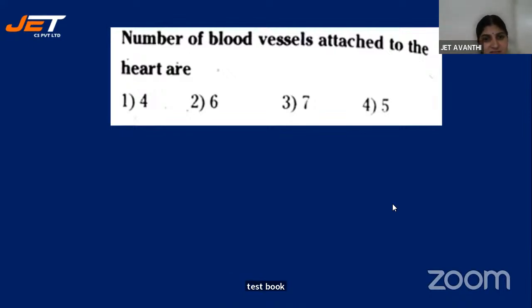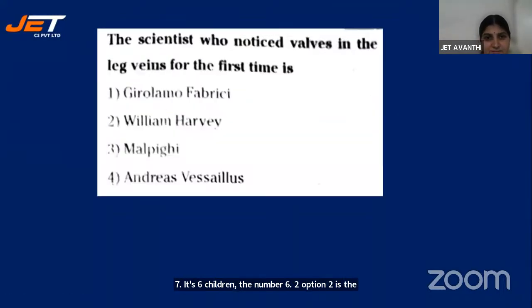Sai Vardhan has given the correct answer. Tirupati has given the correct answer. Hanish, yes. Anthony has given the correct answer. Yogita, Akshaya. It's not that, Pranati. Okay, it's not 7. It's 6, children. Option 2 is the correct answer: 6 coronary blood vessels.